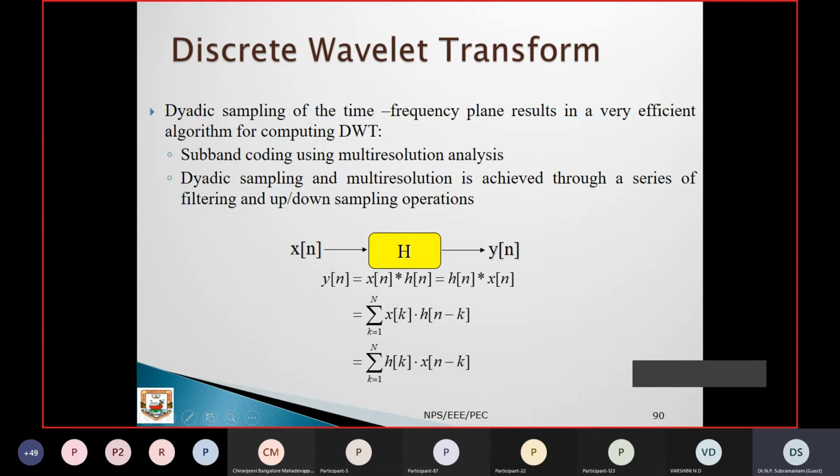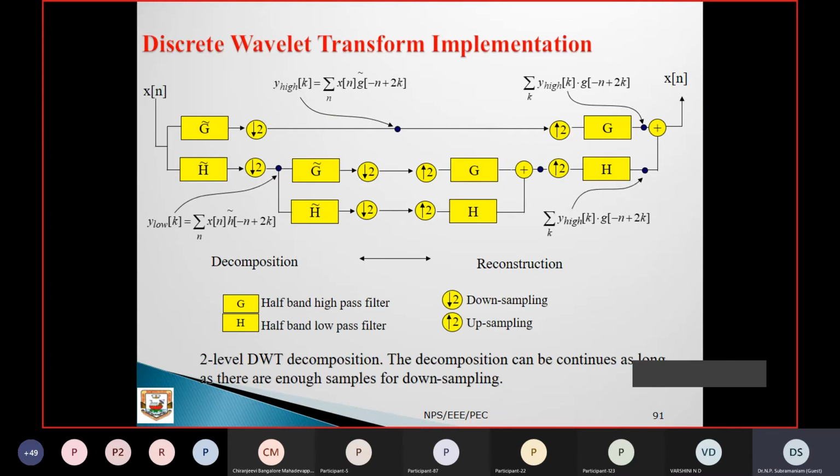So in multi-rate signal processing, you have to study upsampling and downsampling while going for the multi-resolution analysis. While going for subband coding, we require the necessary upsampling and downsampling to be done to complete that process. So that is the basic thing.